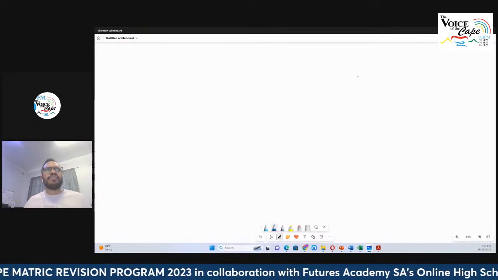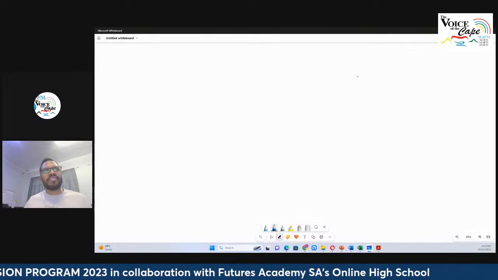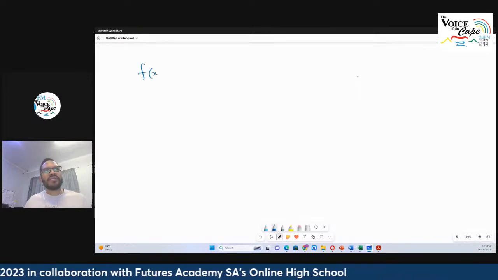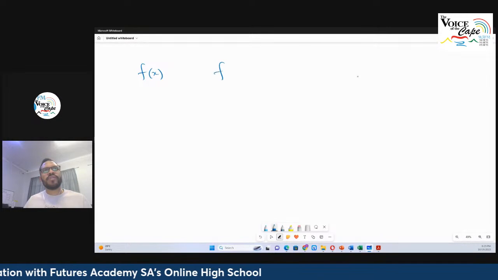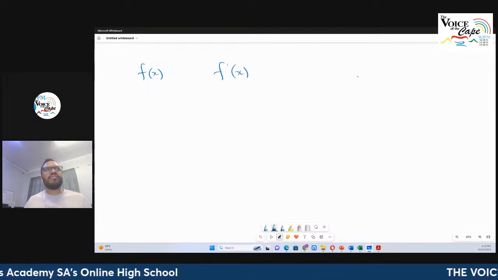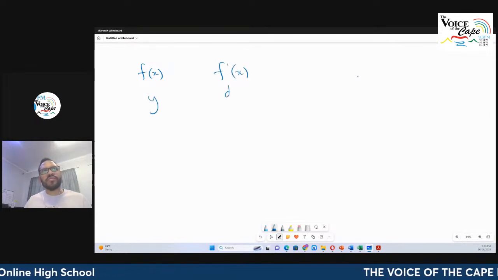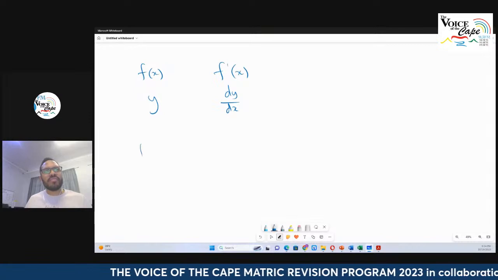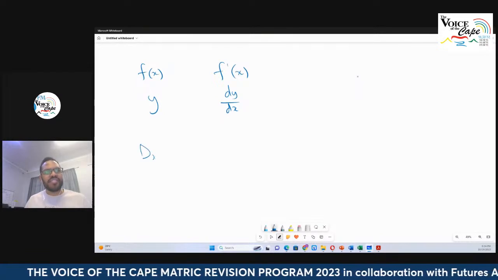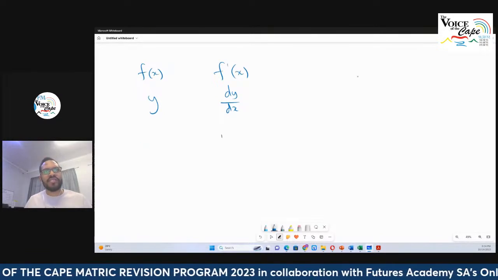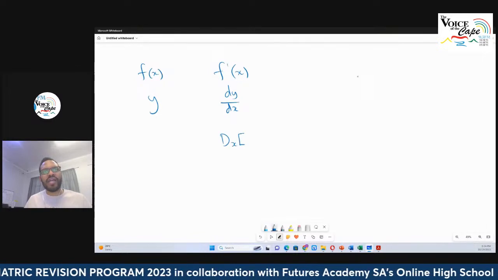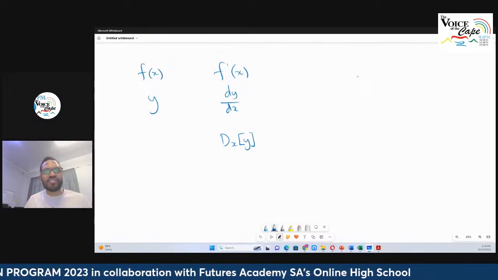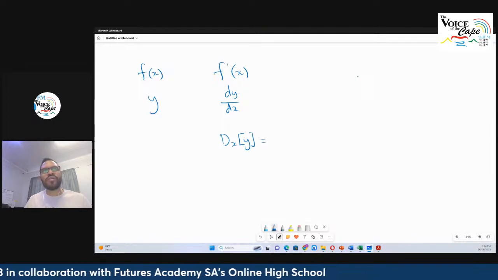That notation matters. If I am sitting with f of x, then the derivative will be f prime of x. If I'm using y, then the derivative will be dy by dx. Then the other two notations sometimes have d by dx. This is actually asking you for the derivative. So you have d by dx of y. They put the function of y in, and you say equal to and you work it out.